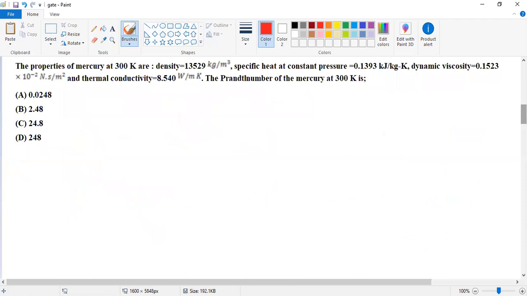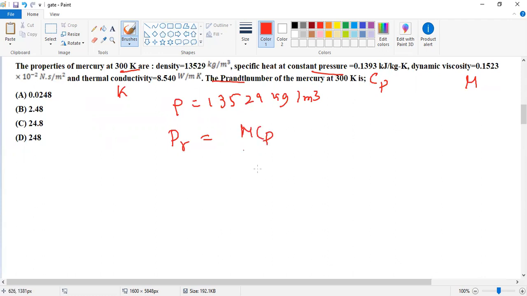So next problem, the properties of mercury. The temperature is given as 300 Kelvin, and the density is 13,529 kilogram per meter cube, and the specific heat at constant pressure is Cp. A dynamic viscosity mu and thermal conductivity are given, and we find the Prandtl number. We know the formula for the Prandtl number: Pr equals mu Cp divided by K.